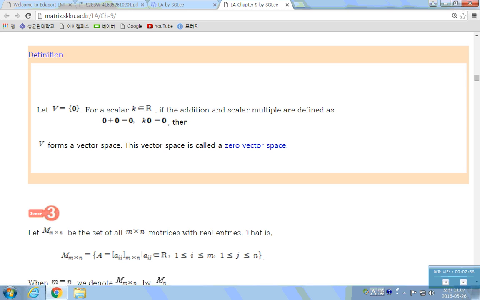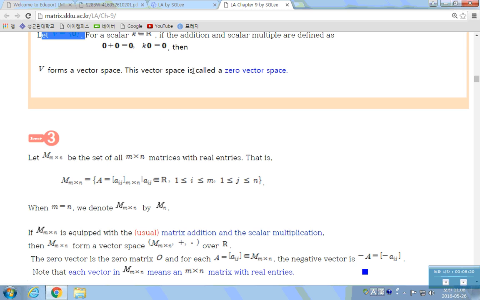with the vector addition and scalar multiplication we defined, the addition of two 0 vectors is a 0 vector, so it's in there. And a scalar multiple k of a 0 vector is a 0 vector, so it's closed under the vector addition and scalar multiplication, and also it satisfies all 8 properties. So this forms a vector space, of dimension 0. We call it a 0 vector space.